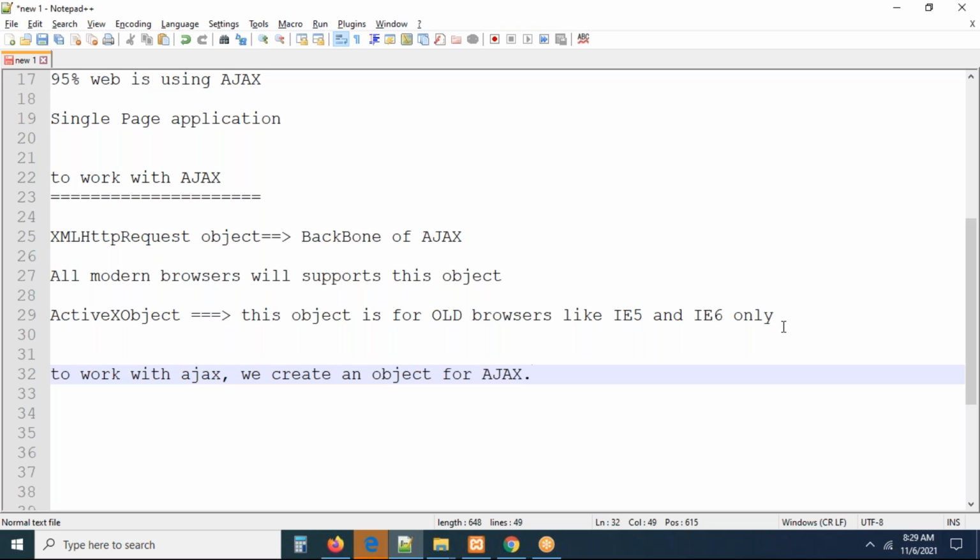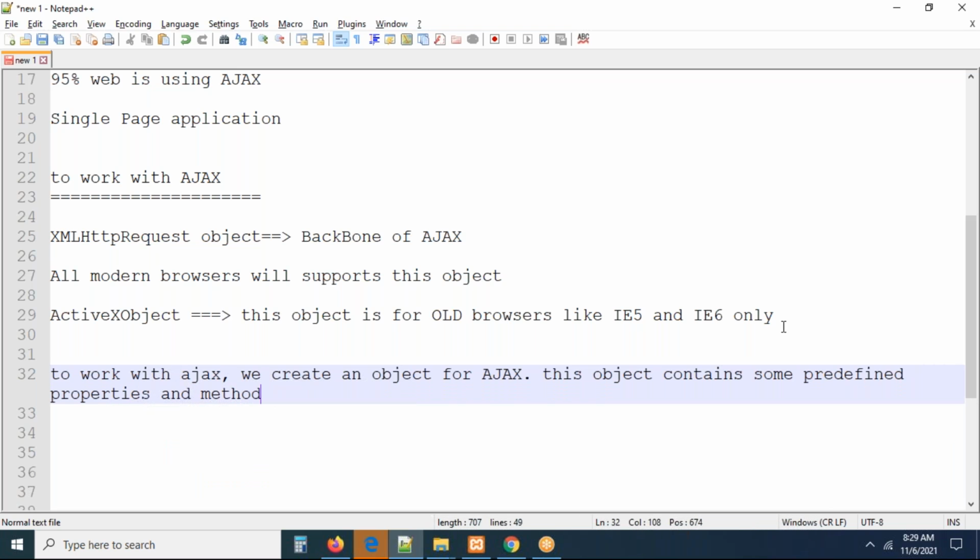After creating the Ajax object, it will provide some predefined methods and some predefined properties to work with Ajax. Once the object is created, it contains predefined properties and methods to work with Ajax.